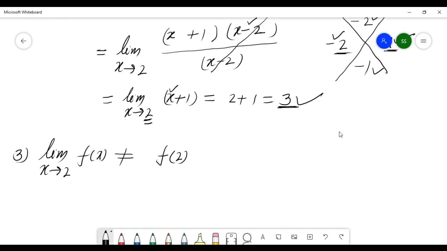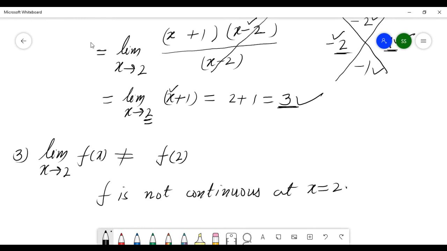So this is not the same. The third condition fails. That is, this function f is not continuous at x equal to 2.